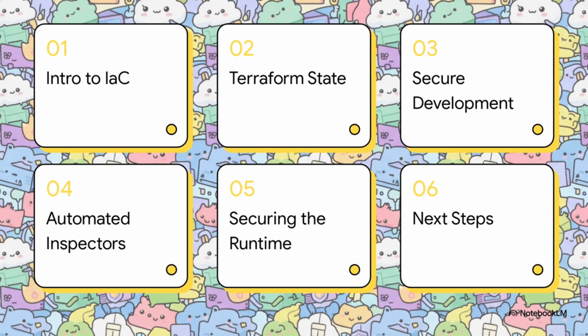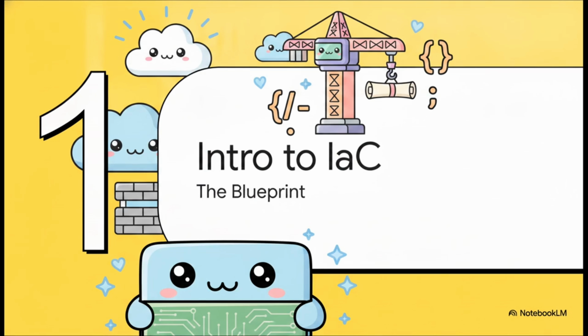Okay, let's take a super quick look at our roadmap. We're going to cover Intro to IaC, Terraform state, secure development, automated inspectors, securing the runtime, and finally, next steps. All right, let's jump right into Section 1, the blueprint, Intro to IaC.